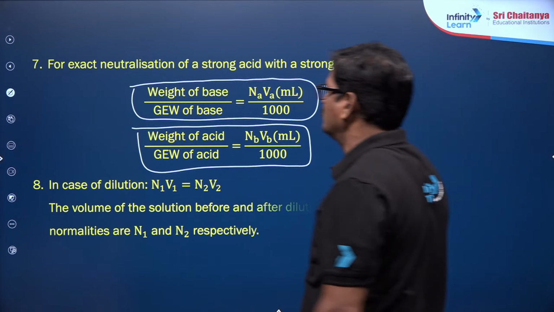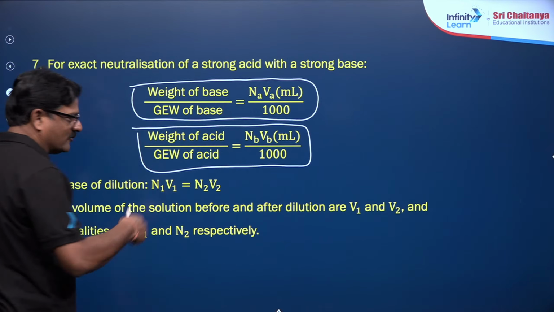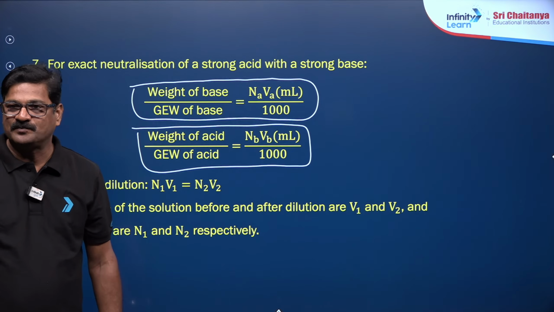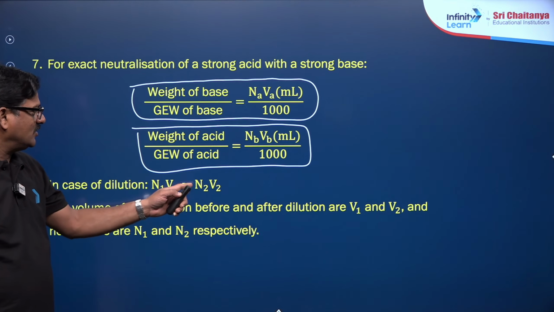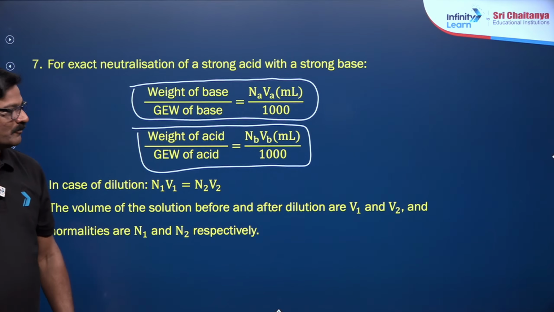So moving ahead, in case of dilution, N1V1 is equal to N2V2. N1 and V1 are before dilution, N2 and V2 are after dilution.